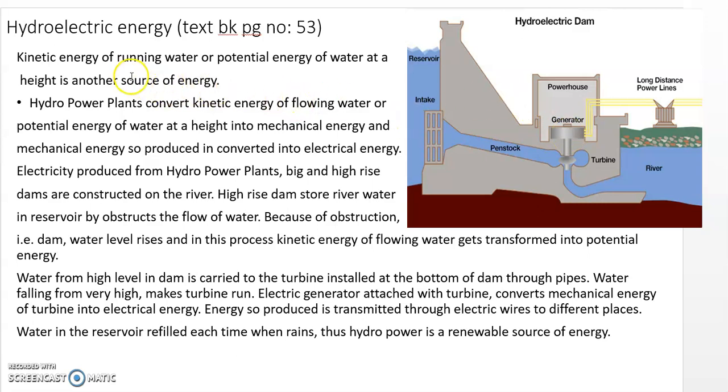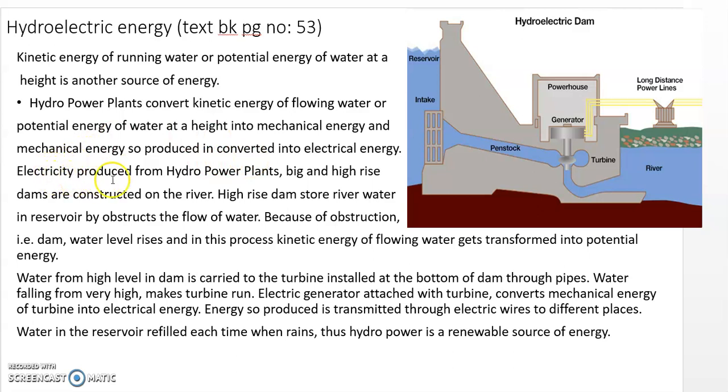So now we'll just read out: the kinetic energy of running water or potential energy of water at a height is another source of energy. What these plants do is convert the kinetic energy of the flowing water or the potential energy of the water at a height into mechanical energy, and the mechanical energy so produced is converted into electrical energy.